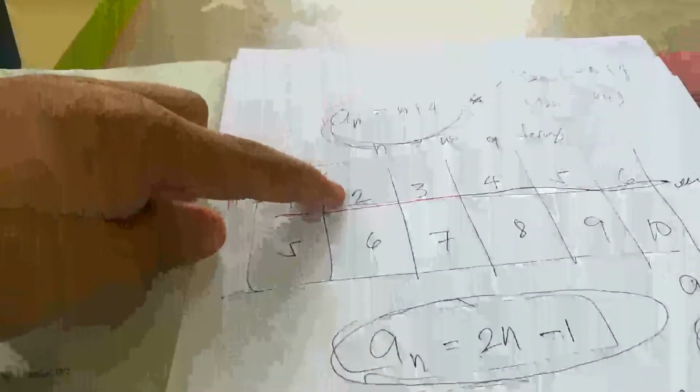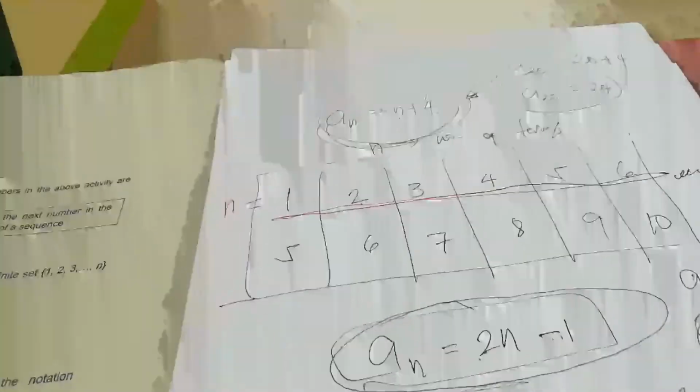What is the second term? So if n is 2 plus 4, 6. What is the third term? If n is 3 plus 4, 7, and so on. So para mas dali ra pangitaon, for example, ang 20th term. Yes, kita na mo sayal dira ah. Very good. Dali ra mahuman.